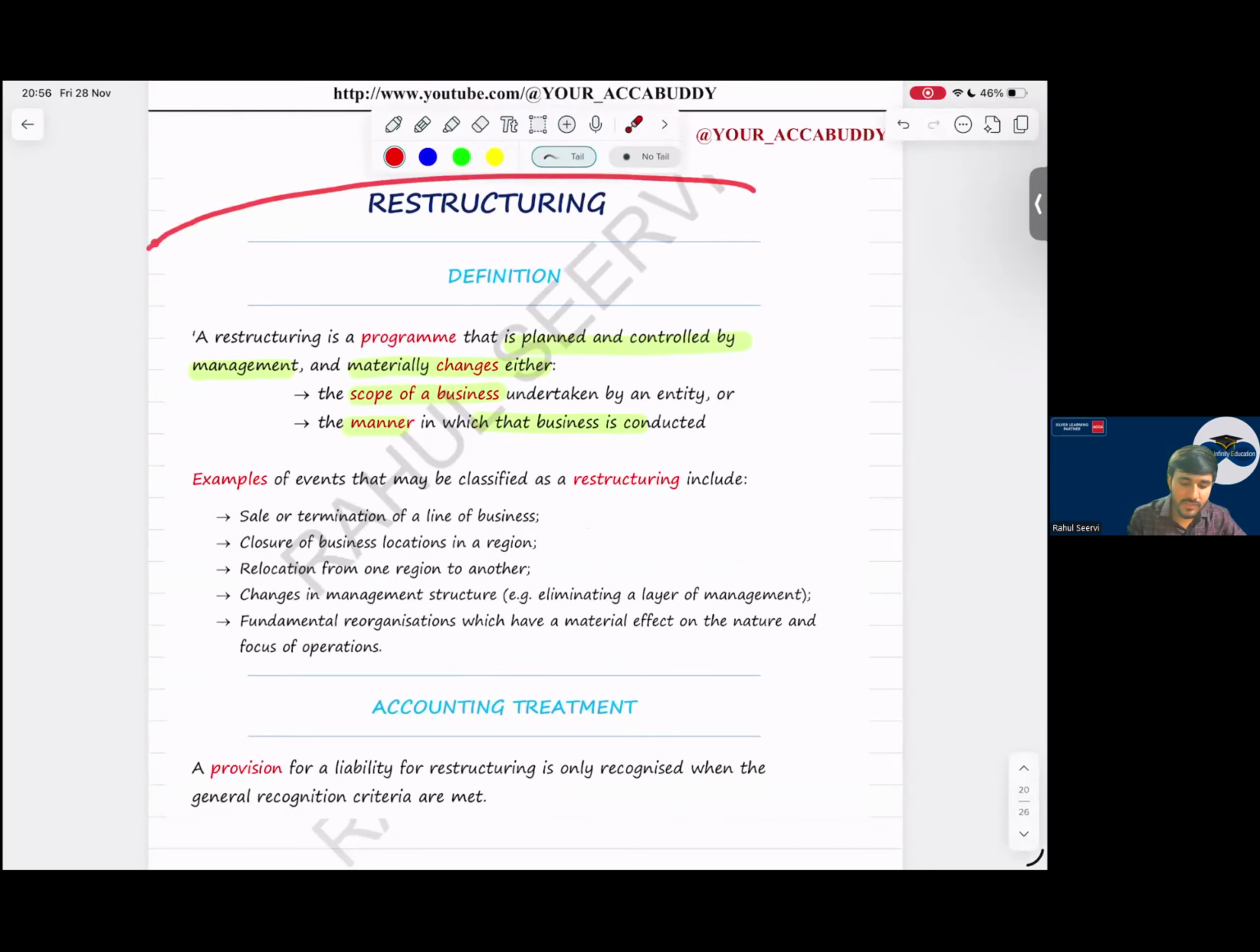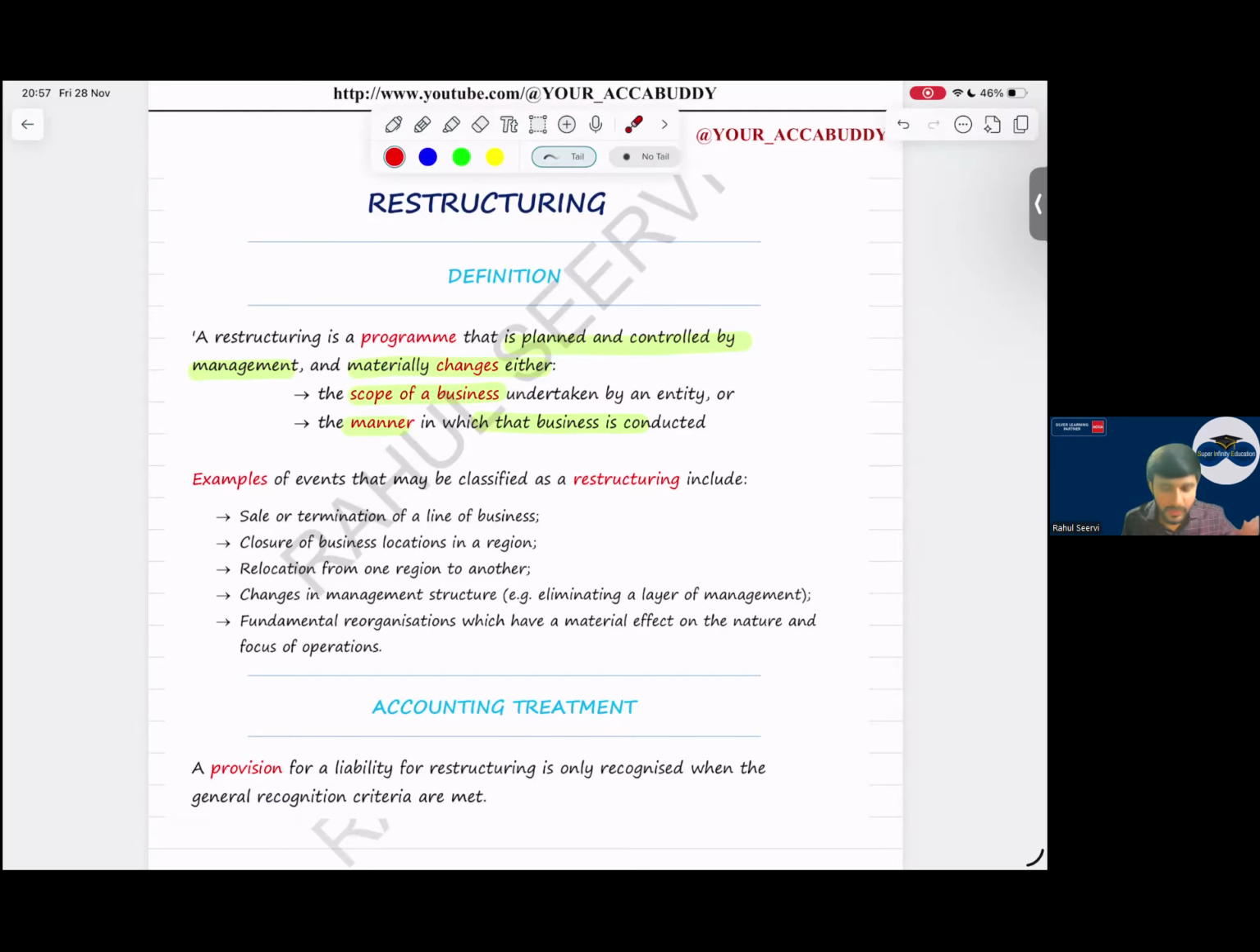Then, sir, restructuring. So what does restructuring mean? Restructuring is a program in which we change our business. What do we change? The scope of the business or the manner in which we do the business. Examples are starting a new business, shifting from online to offline, relocation from one country to another country. All these are examples of restructuring. So today we know, sir, in 6 months we are doing restructuring. In 6 months, I have to incur some expense. Can I recognize this as an expense today?